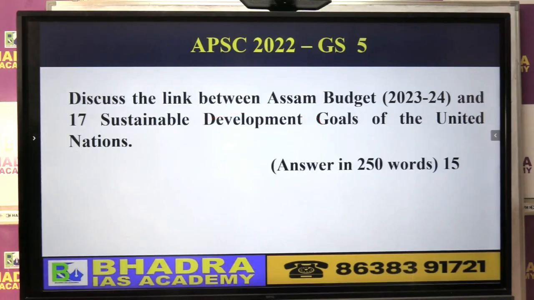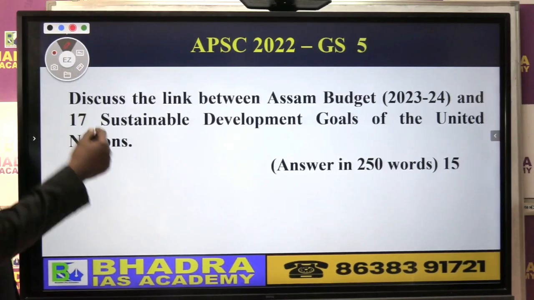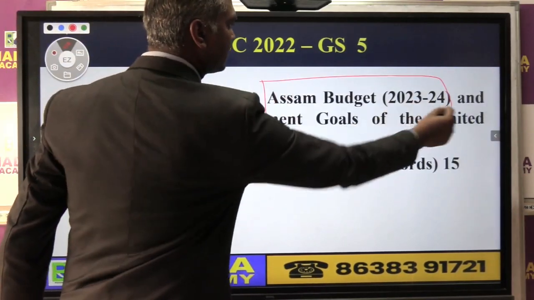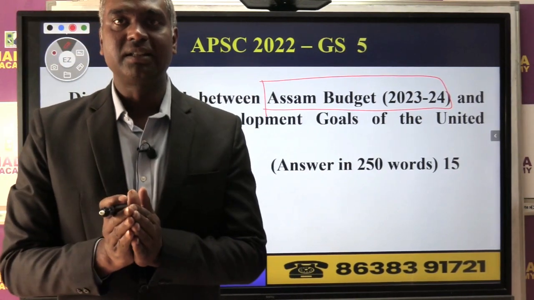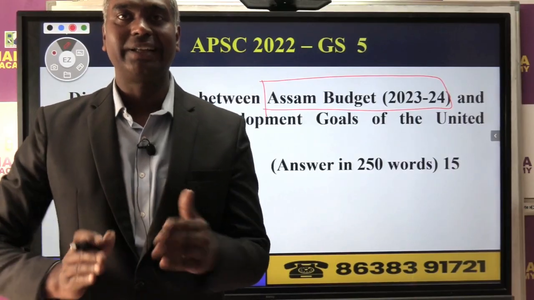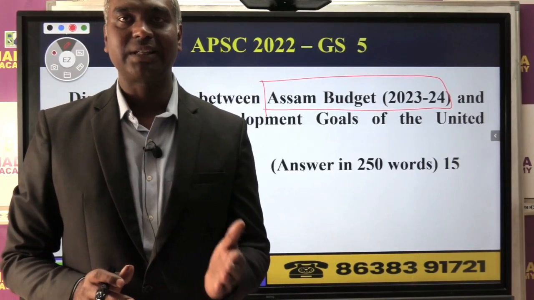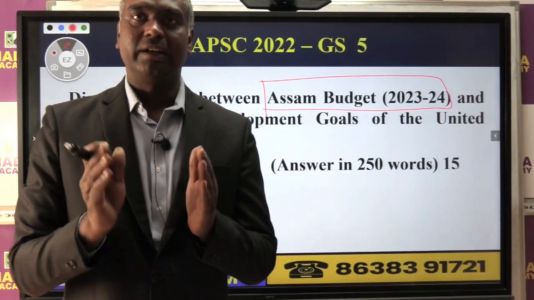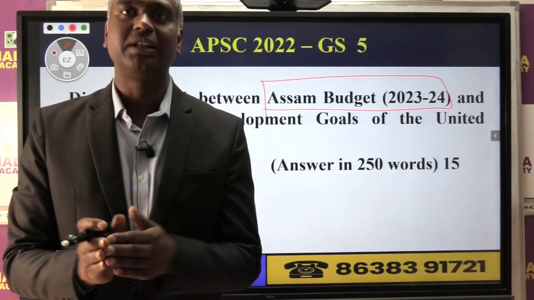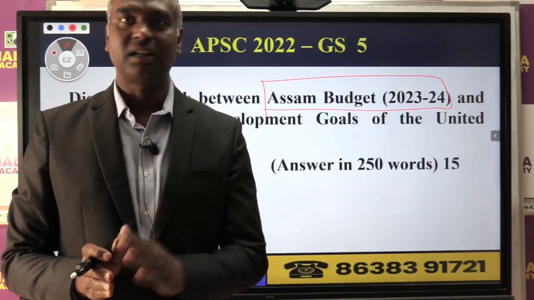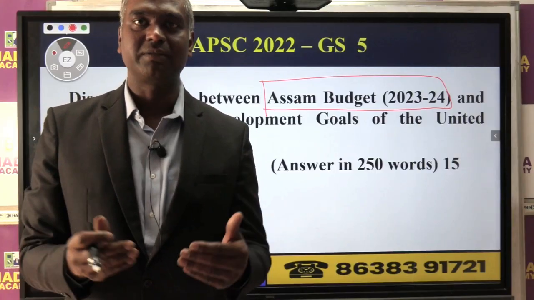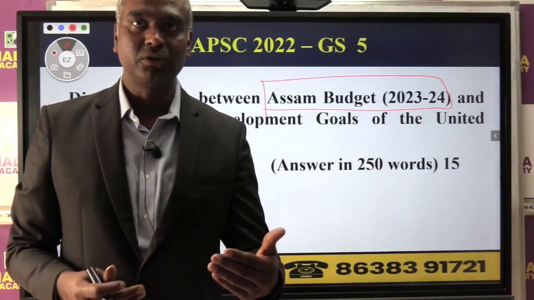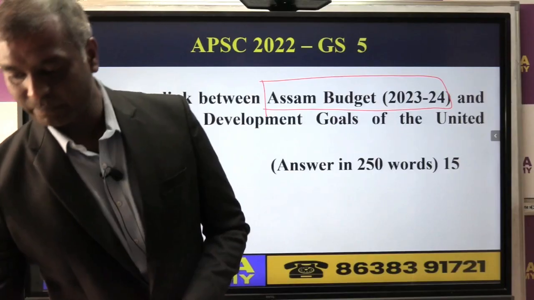Also, if you look at APSC 2022, this is the GS5, but this question was based not on central budget, but it was based on Assam budget. So what I am trying to tell you, budget analysis becomes important for exam preparation, both prelims as well as mains. Okay, now we are going to discuss the part 2 of the Indian budget, that's the union budget, not the state budget. So today we will discuss some topics which are very important from exam point of view and also to understand the budget. Okay.